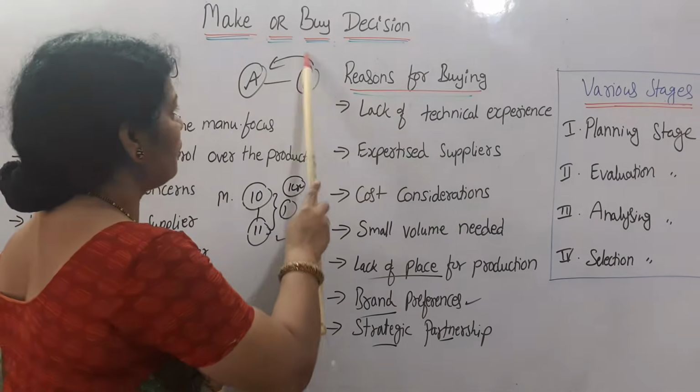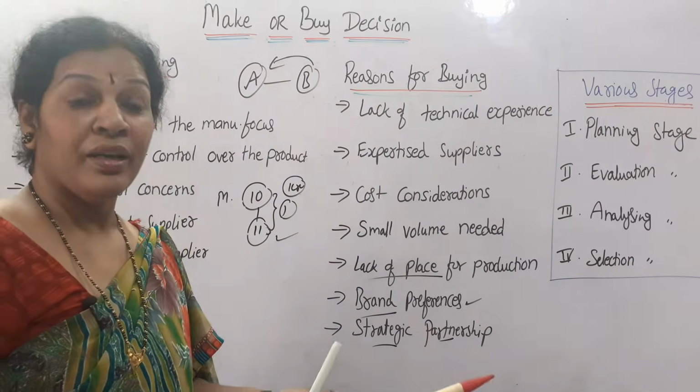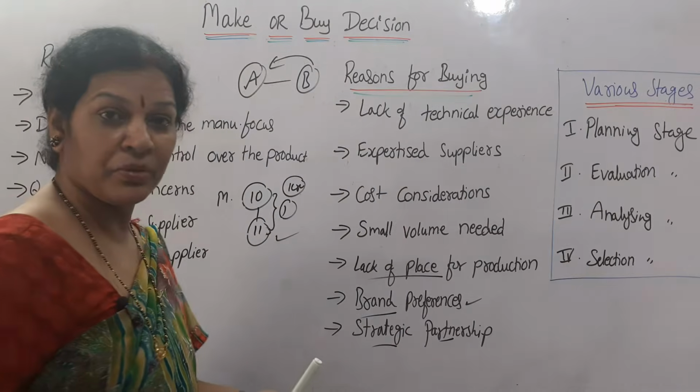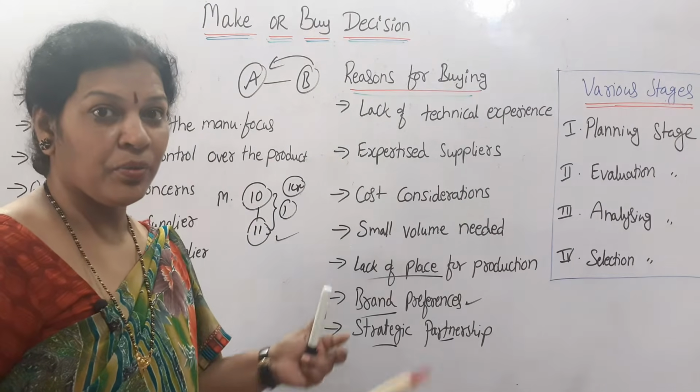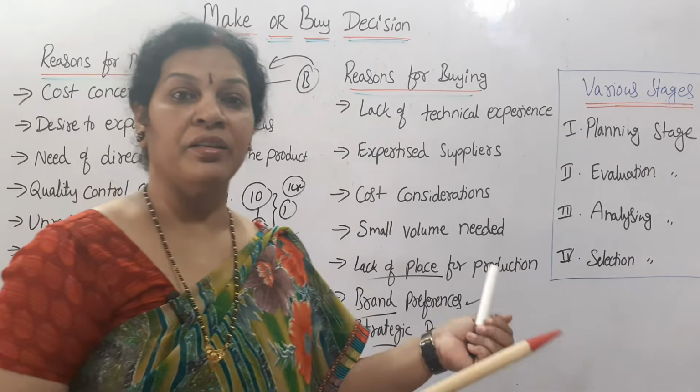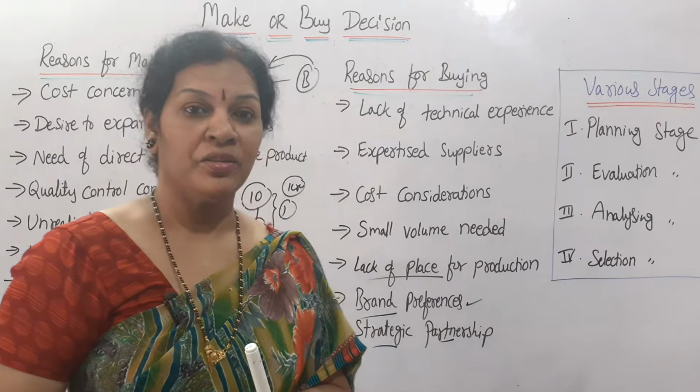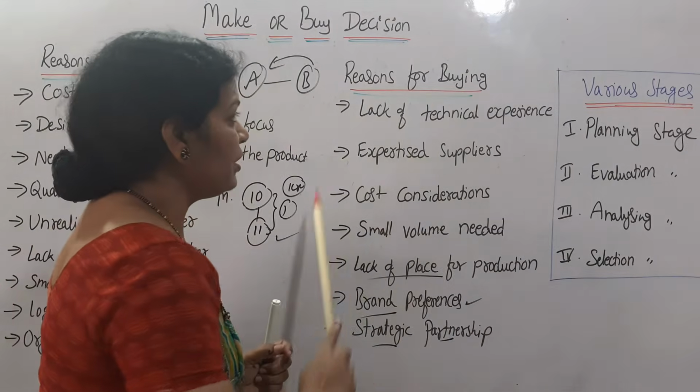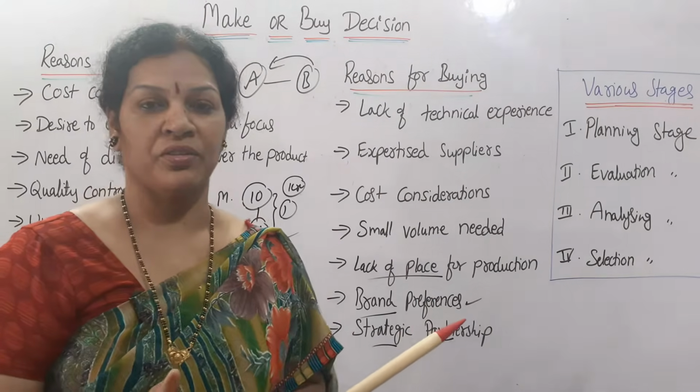Let's have a collaboration with this company, a good strategic partnership you can say. With that you can focus on the marketing and other aspects, right? So these are the reasons for buying the product.